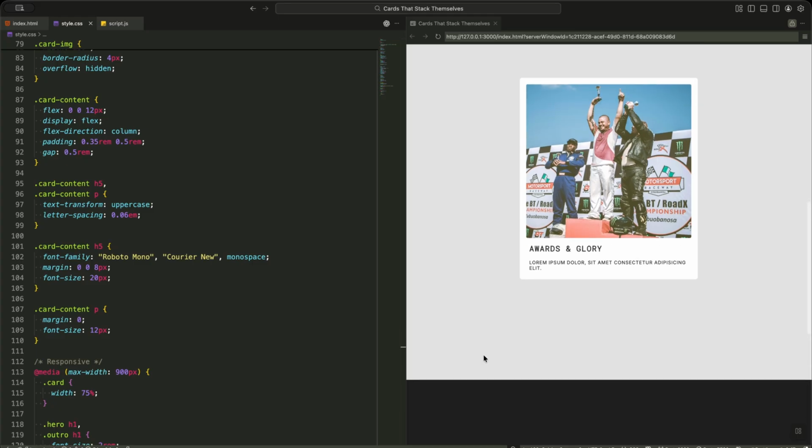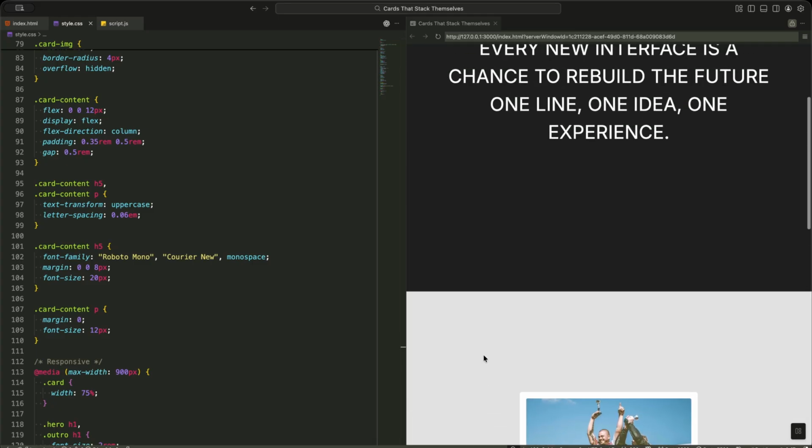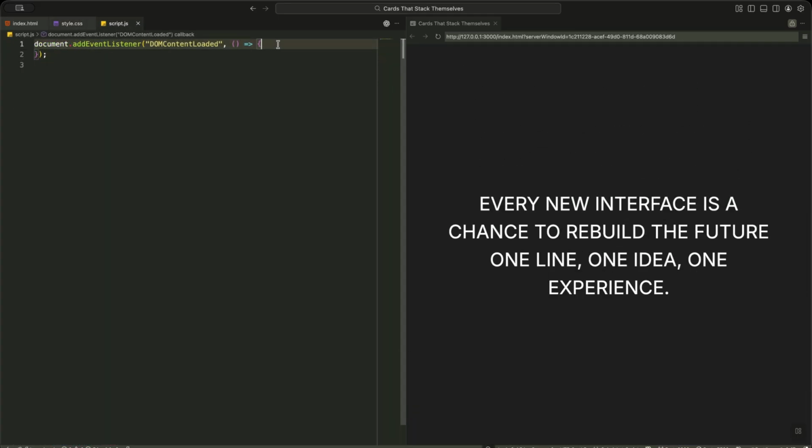Now that our HTML and CSS base is ready, let's dive into the JavaScript logic. First, we wait for document content to load completely before running any animation code. This ensures all our elements are present on the page. Inside this event listener, the first step is to register the ScrollTrigger plugin with GSAP. This tells GSAP that we'll be using scroll-based animations and activates those special capabilities. This single line is our foundation, unlocking the scroll animation features we'll use throughout this project.